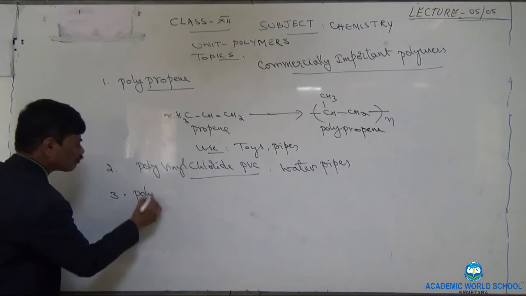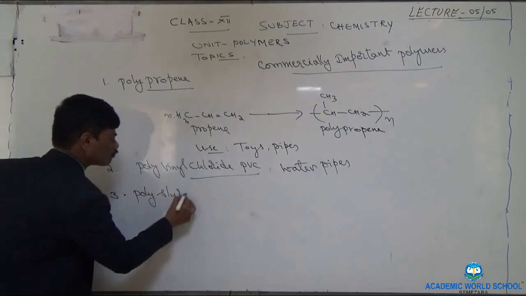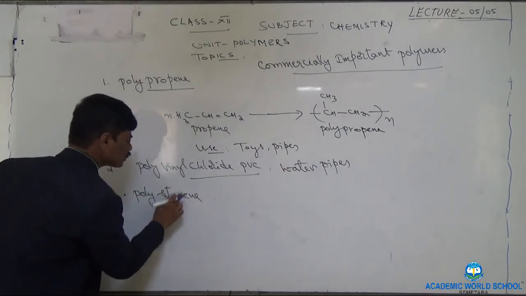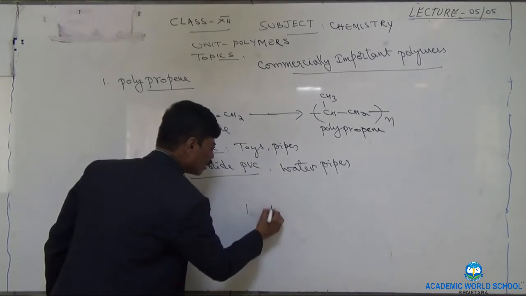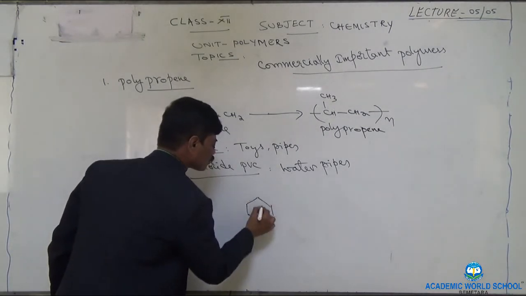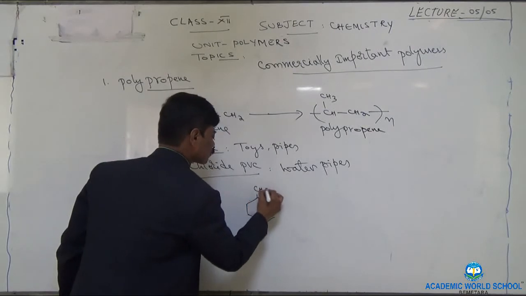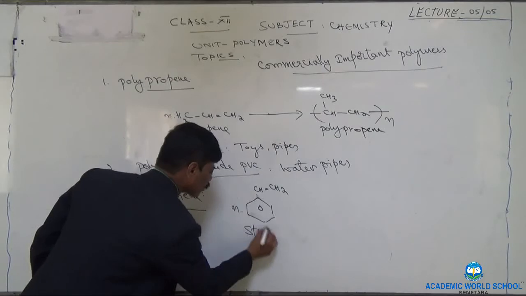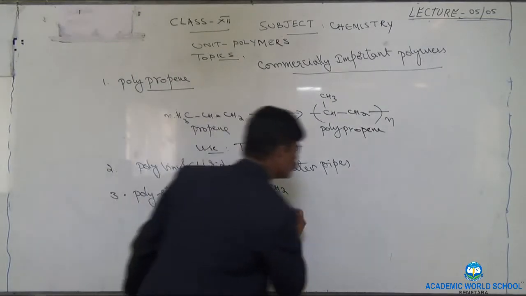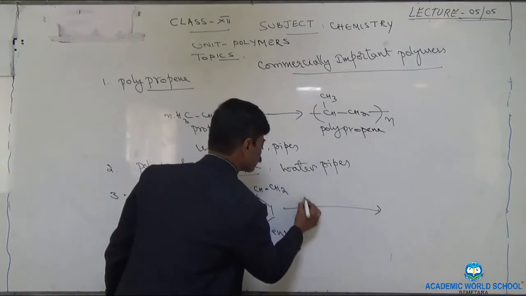Next, polystyrene. Its monomer is styrene and it is prepared like this. N number of these styrene molecules will take and will subject it to polymerization.